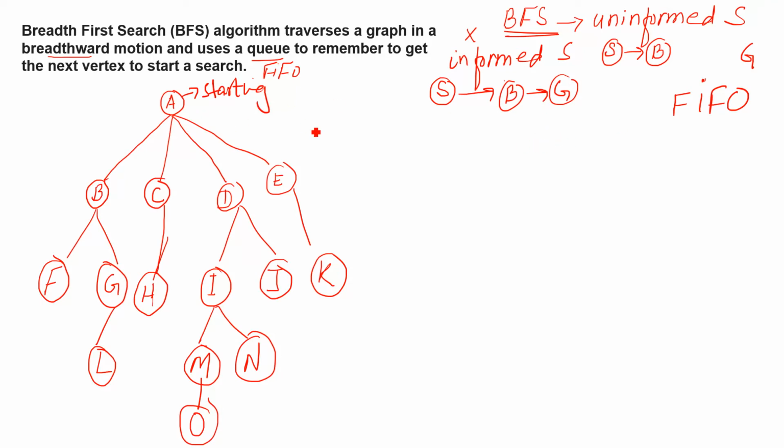Okay, so FIFO means you always have to start with the first node. So the first node is A, right? We will put A in first, so this A goes out first. This is called FIFO. So how does it work? See, first we are going to start from here. We have to cancel this A, meaning we are taking out this A, first in, first out.